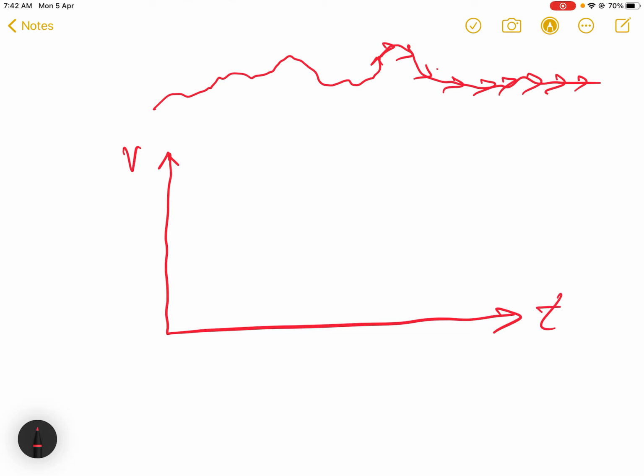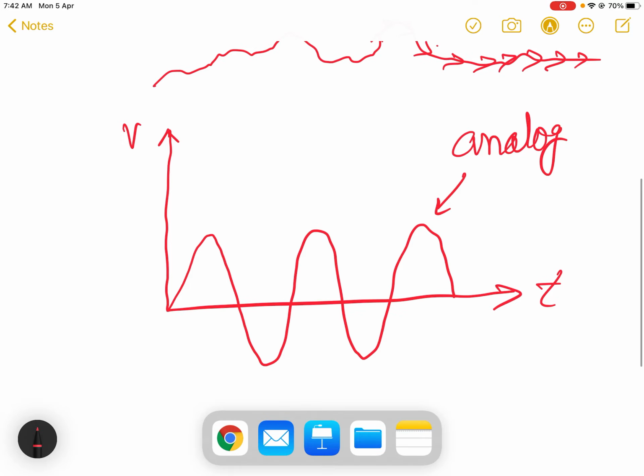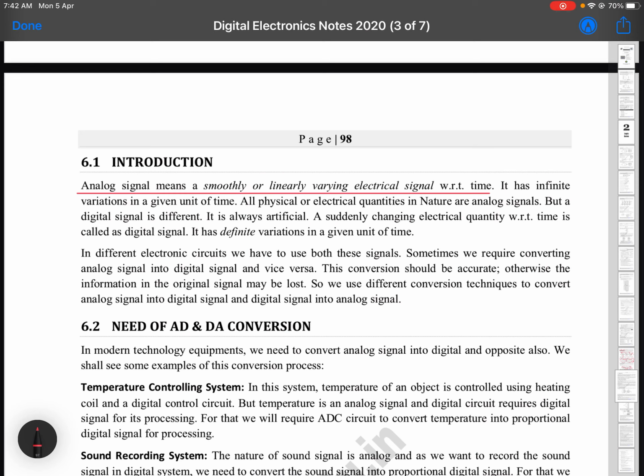If I again take x and y axis and draw the sine wave like this, then this sine wave is also considered an analog signal. So an analog signal means any signal which changes smoothly or linearly with respect to time.